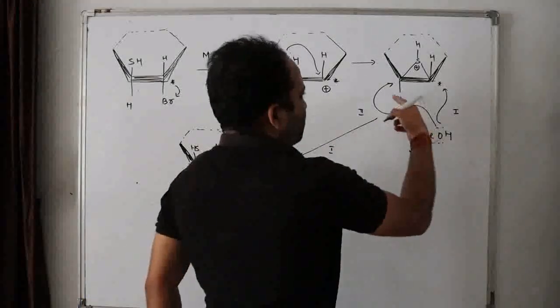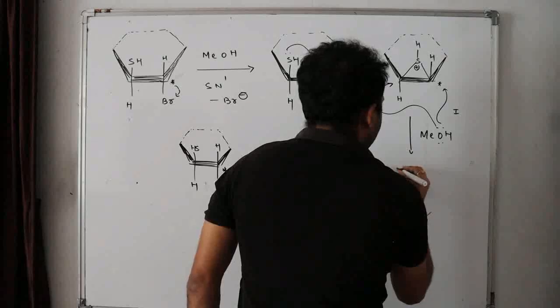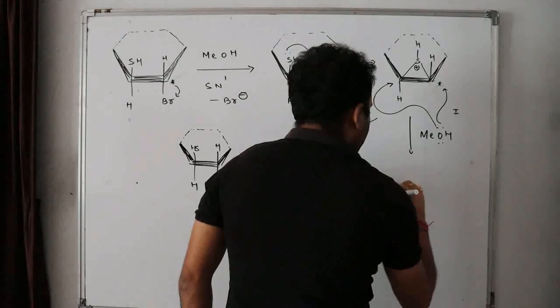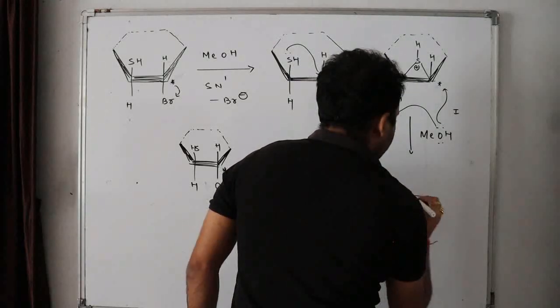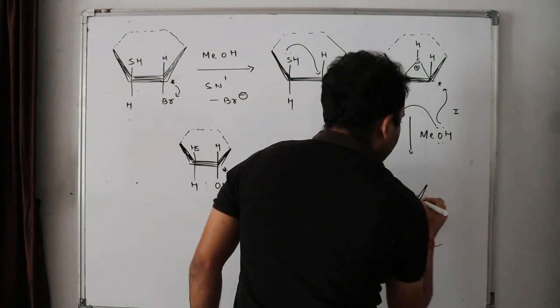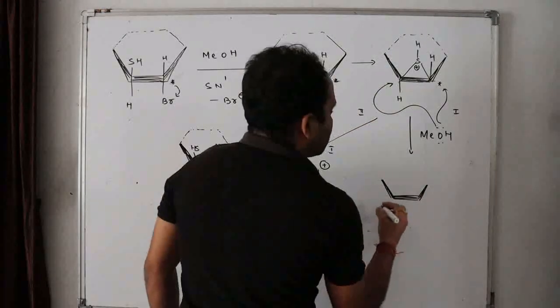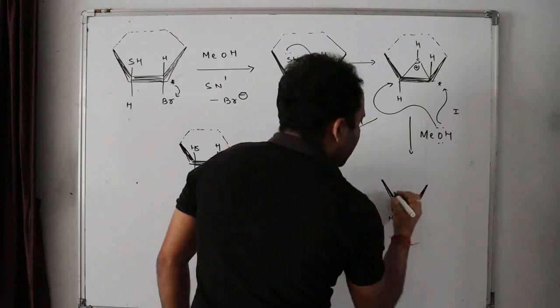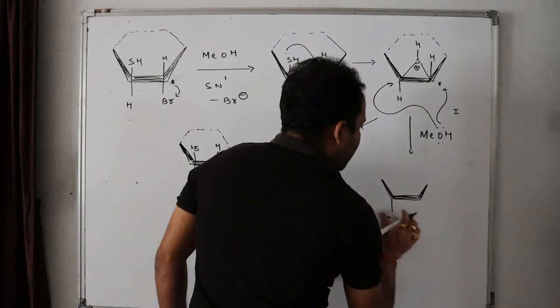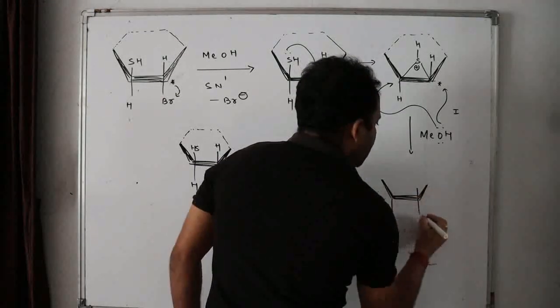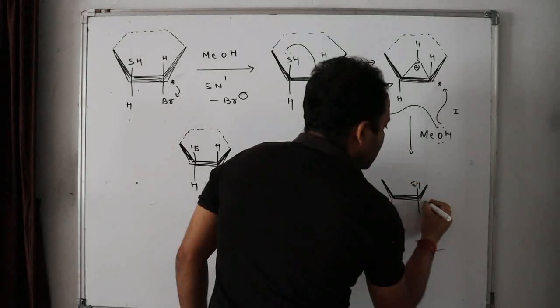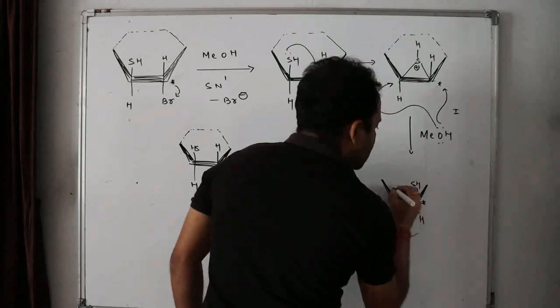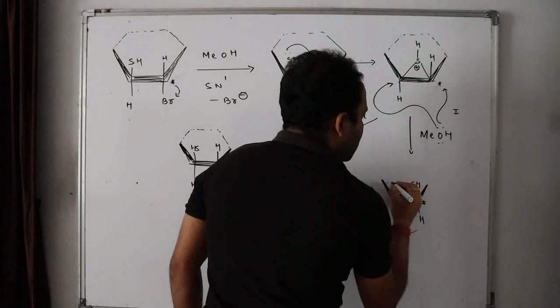Now if I follow the track 2, what will happen in track 2? In track 2, this is H, or I can say now this becomes SH star H. Now this becomes what?